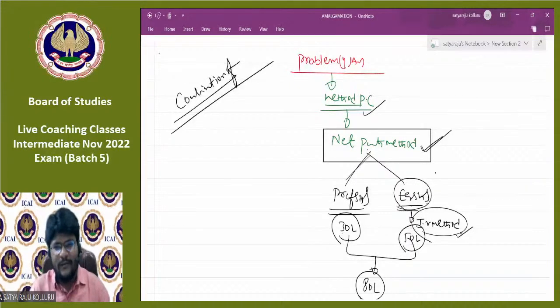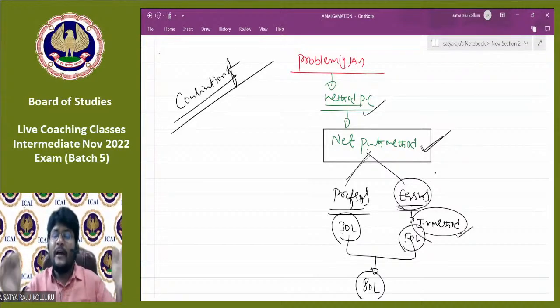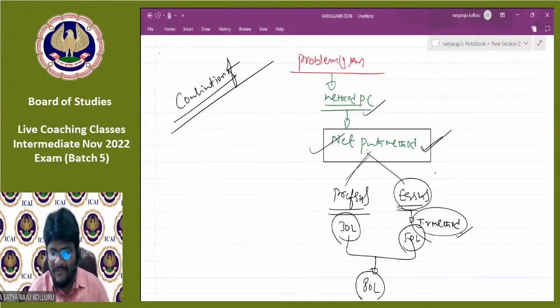Do you understand, all of you? That's why don't be confused. Whenever more than one method is applicable, you need to apply such methods to know the amount payable to equity or preference shareholders. But as per the information given in the problem, if you are able to calculate the amount payable to preference shares or equity shares, the method of PC is always net payments method. Do you agree, guys?